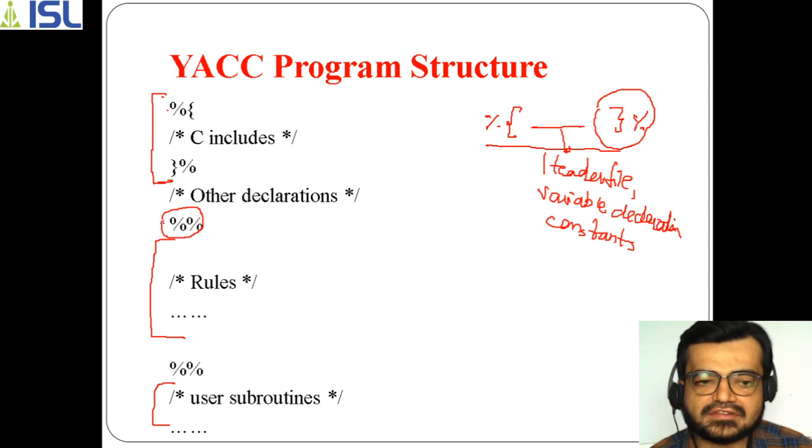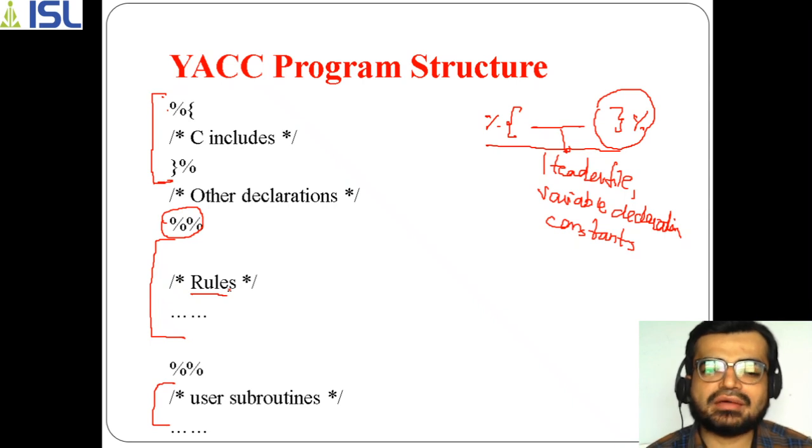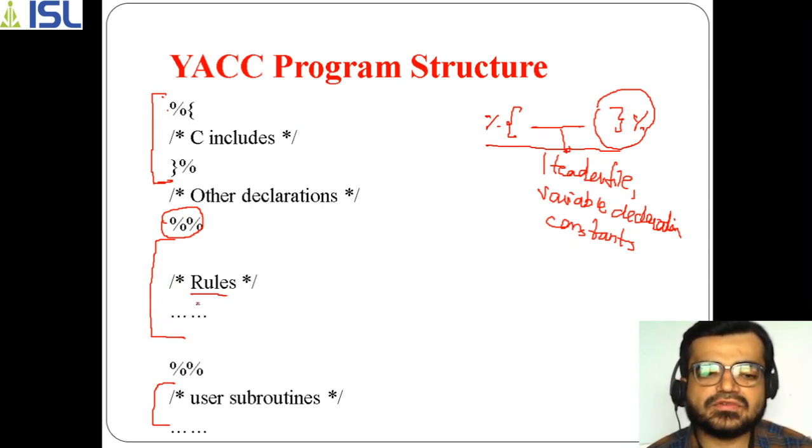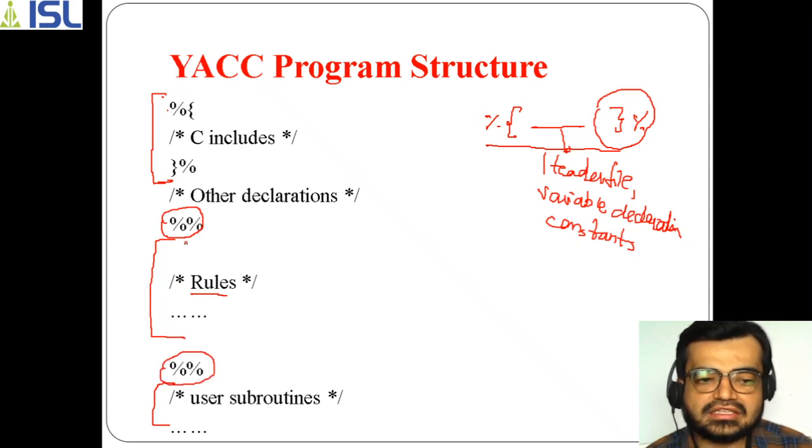What is this? Percent percent. This says that the second part has started here, which is the rules, I mean the grammar rules, because I told you a YACC program contains a set of grammar rules. For the given grammar, what rules have to be followed, how the grammar has to be processed, what the identifiers are in that, how the values will be taken. All of this information with respect to the grammar, the rules, has been defined. Such a set of rules has to be taken in the second part of this programming structure, which is between 2 percent signs here. So this part is your second part.